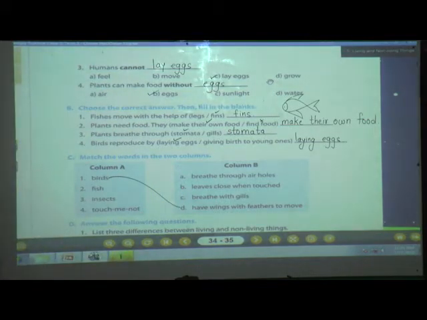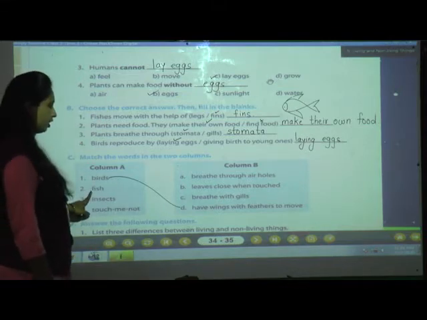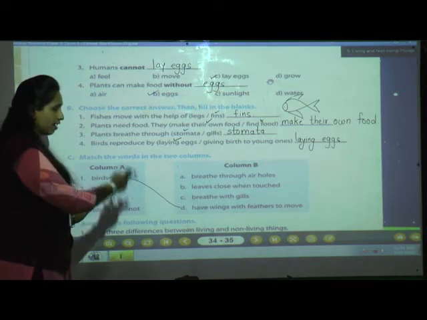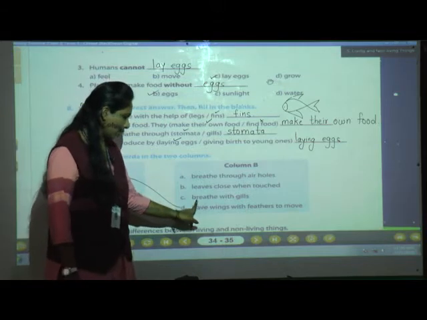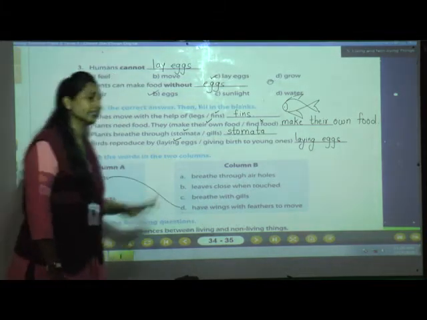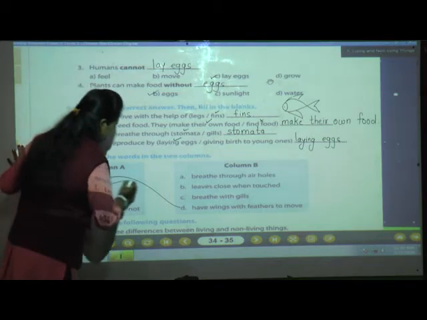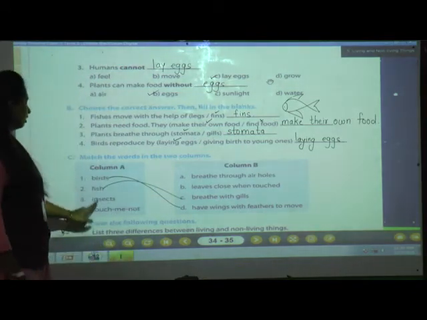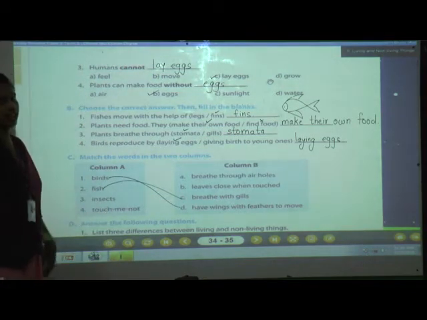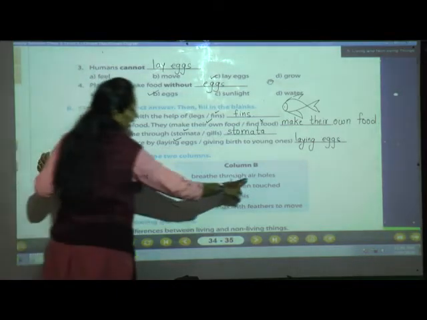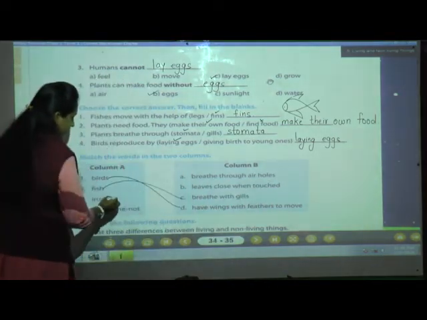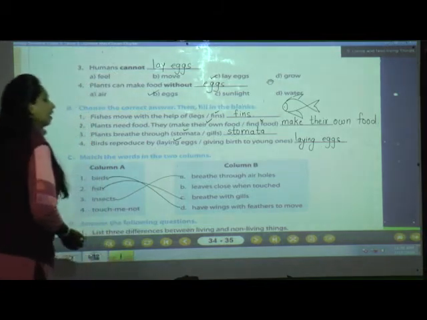Okay. Got it till here? Now what about fish? Second is fish. Now see, just now we have read all. See, what is the correct answer? C, because fish breathe with gills. So match to C. The third is insect. Yes. Do you remember? We have studied all insects breathe through their air holes. So option A is correct. So match to option A.